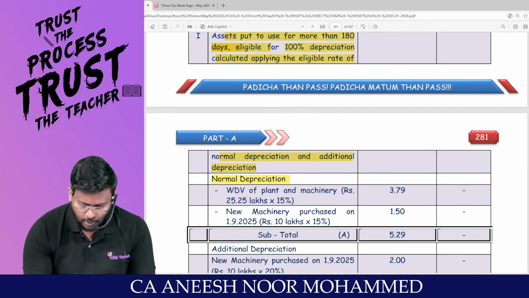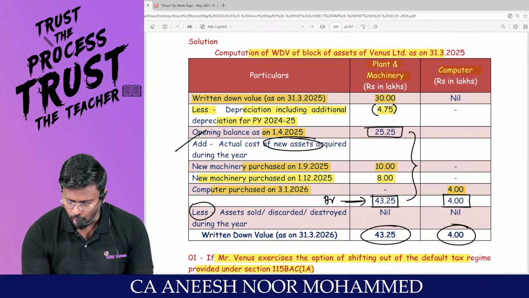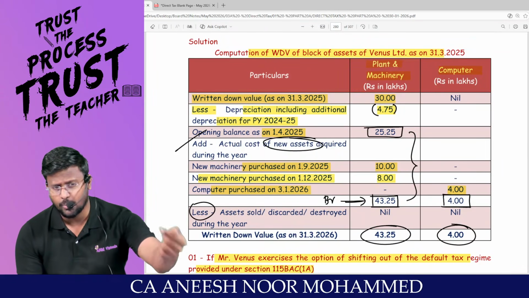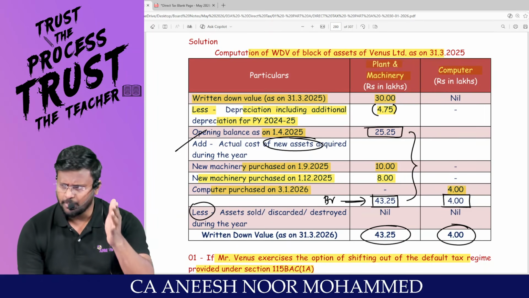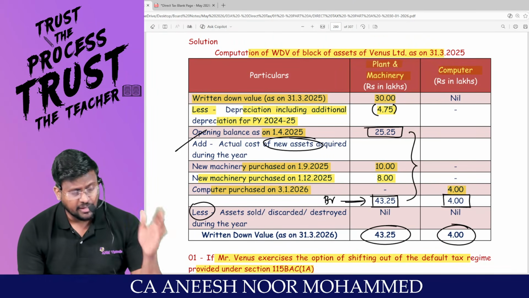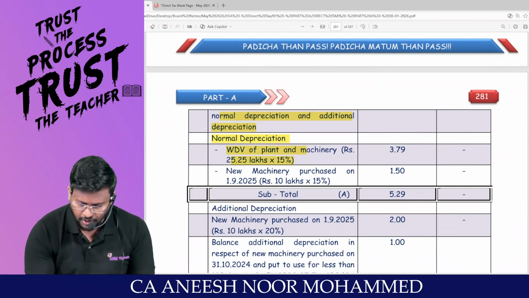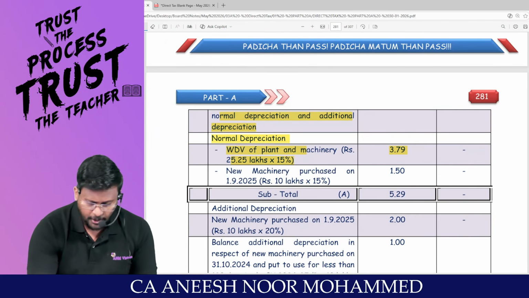I'm going to calculate the normal depreciation. You tell me what is the block value, opening 25.25. Is this 25.25 more than 180 days or less than 180 days? More than 180 days because it is available from 1st of April. It is there in the block till 31st of March. So 25.25 into 15%, which comes to 3.79.